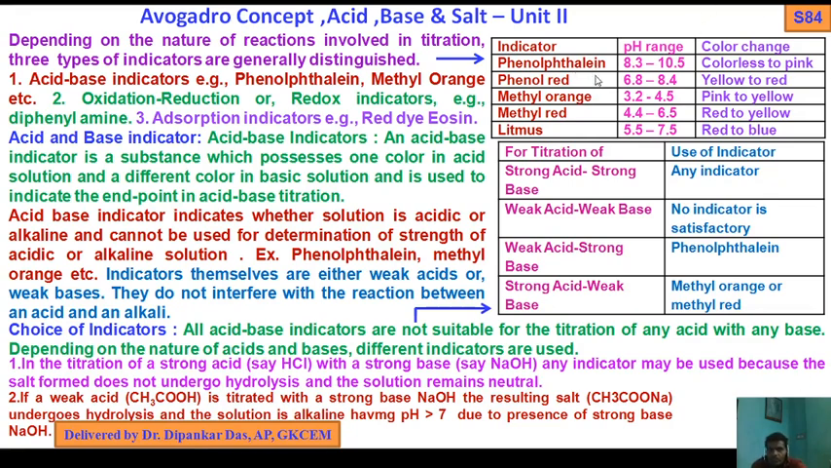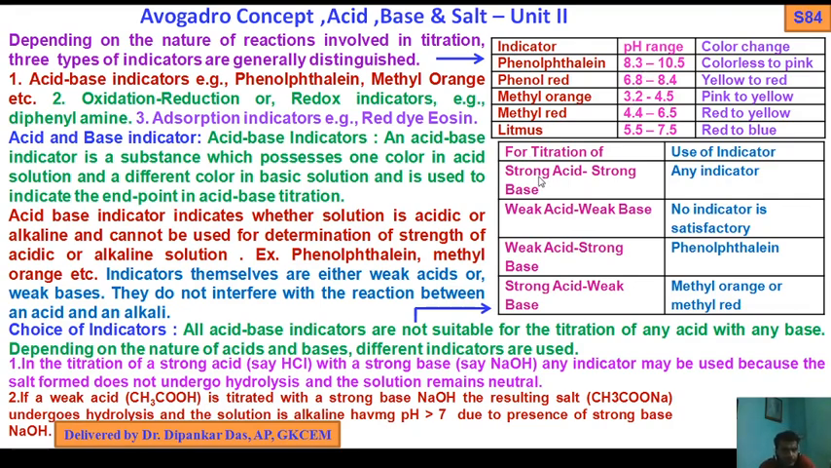Indicator phenolphthalein has a pH range of 8.3 to 10.5, the alkaline range, colorless to pink. Phenol red 6.8 to 8.4, yellow to red. Methyl orange 3.2 to 4.5, pink to yellow. Methyl red 4.4 to 6.5, red to yellow. Litmus 5.5 to 7.5, red to blue. So that is the color change corresponding to the indicator's pH range. We should remember the names of the indicators, their color change, and the pH range. These are the acidic pH, and this is the basic pH.